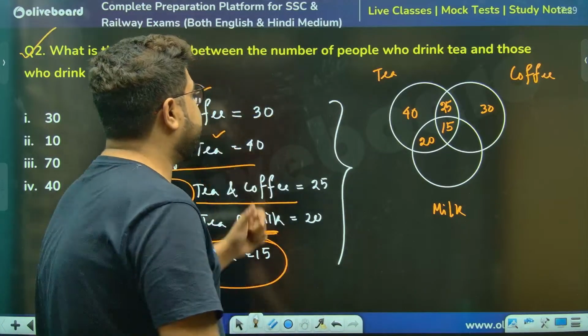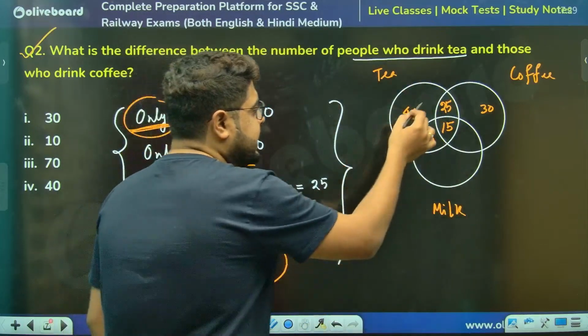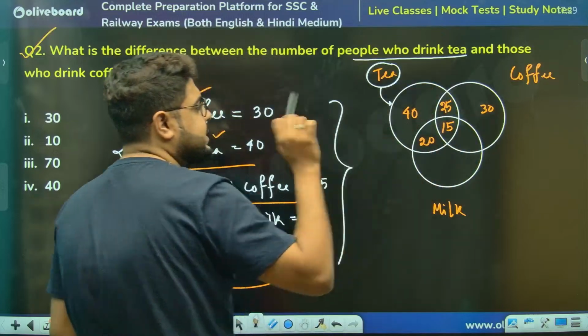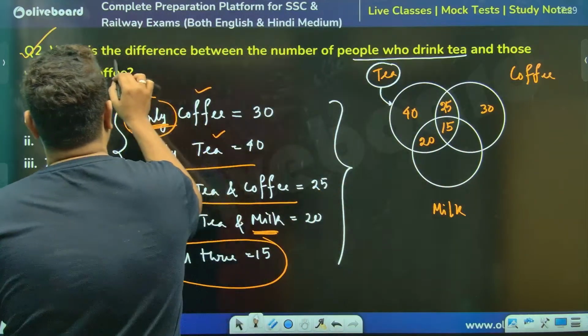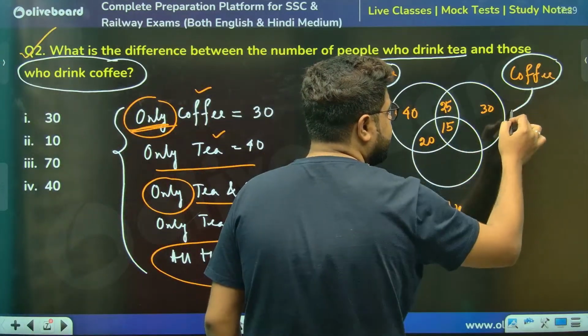Tea, like the people who drink tea. What is the meaning of this line? Anyone who is in this tea circle, whoever is in this circle, and who drinks coffee. This means whoever is in this circle, sir.